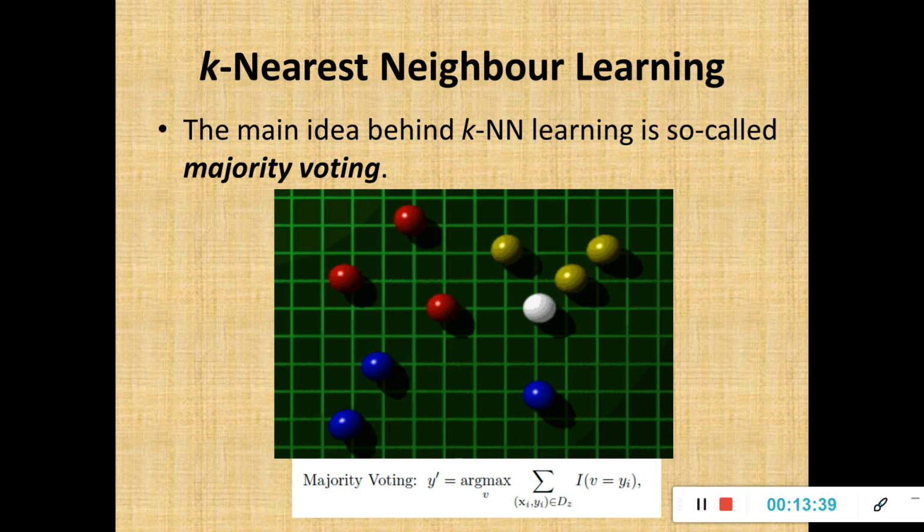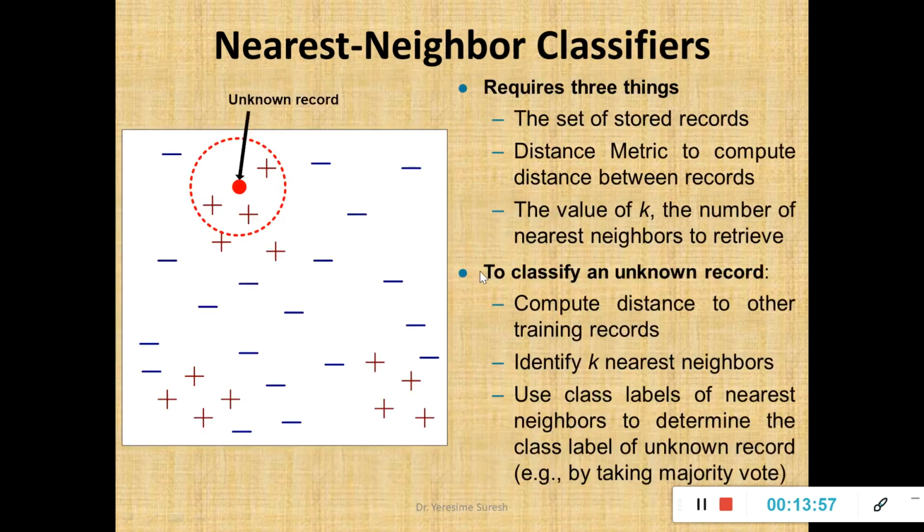Now 50% of the strength may say yes sir, please conduct. 25% may say no. 25% may say we are not decided. So what is the majority there? 50% of them are saying yes, so I'll conduct the class. That means the class label of the new instance will be conduction of class. That is what I call majority voting.